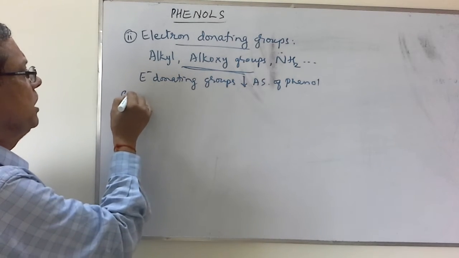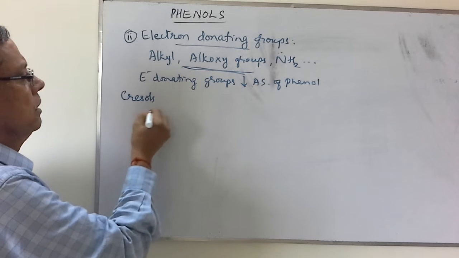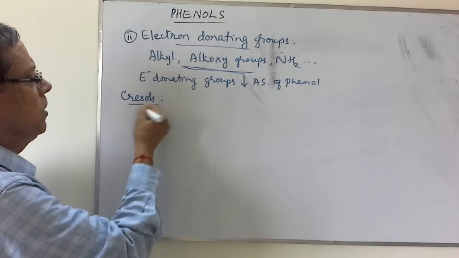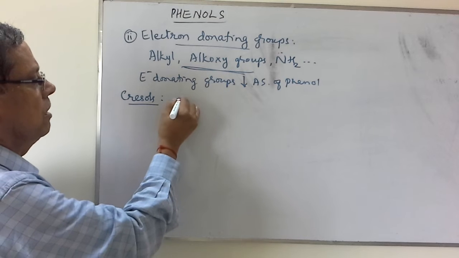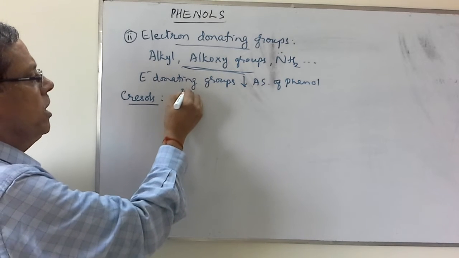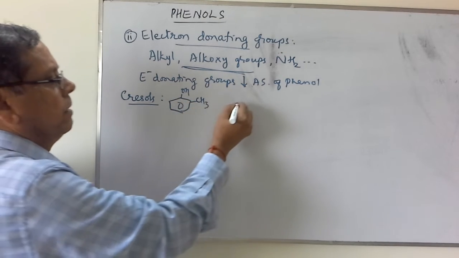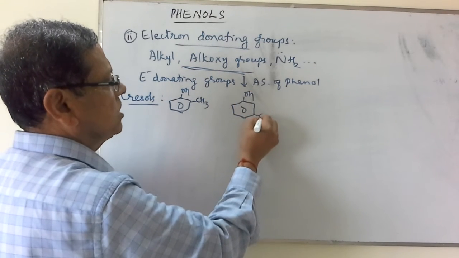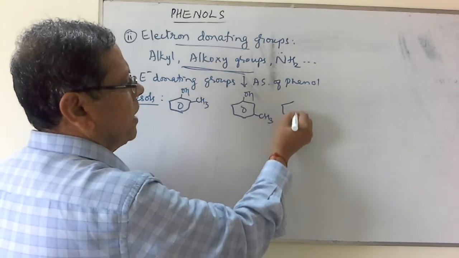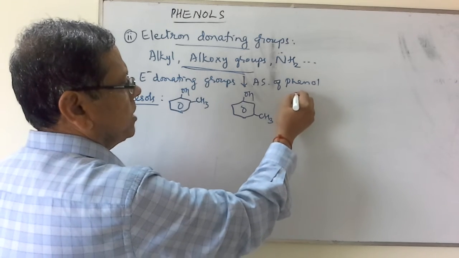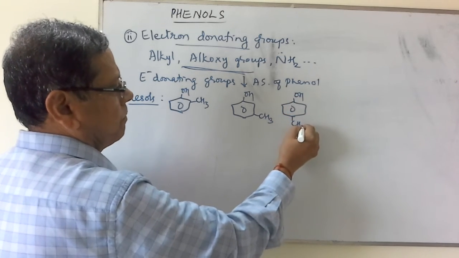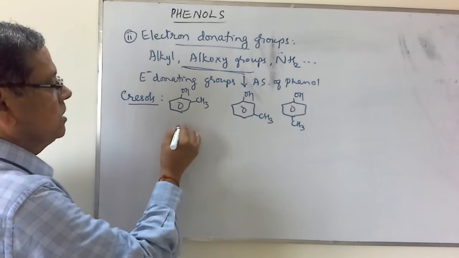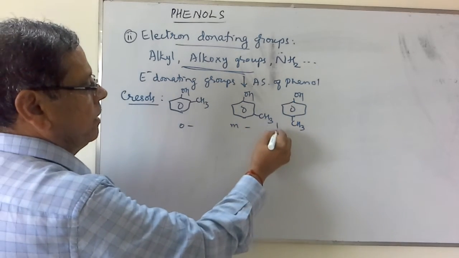Suppose you consider these cresols. There are three isomeric compounds for these cresols: orthocresol, OH and CH3; metacresol, OH and CH3 in the meta position; and paracresol, OH and CH3. So this is ortho, this is meta, this is para.